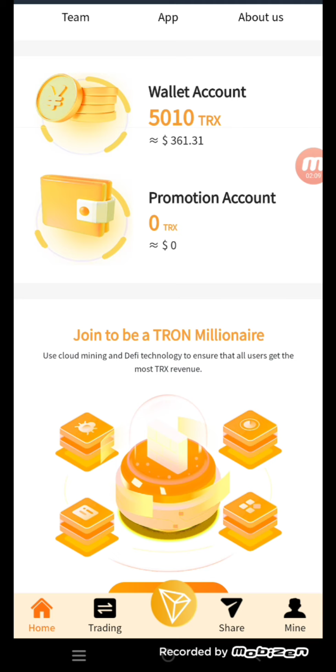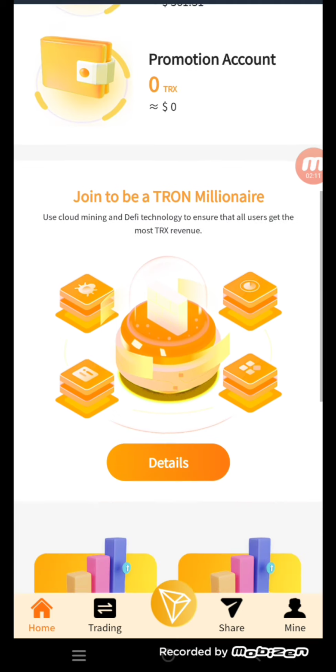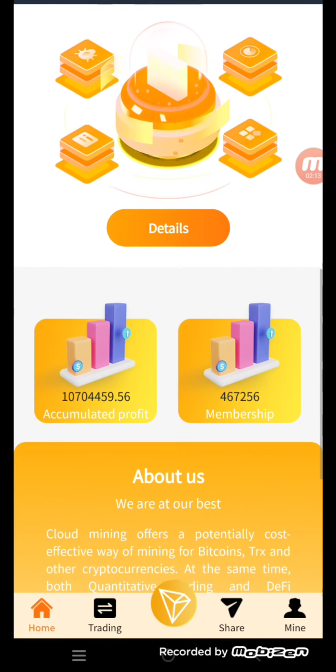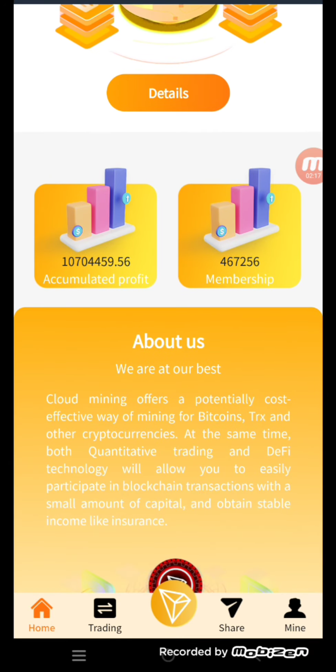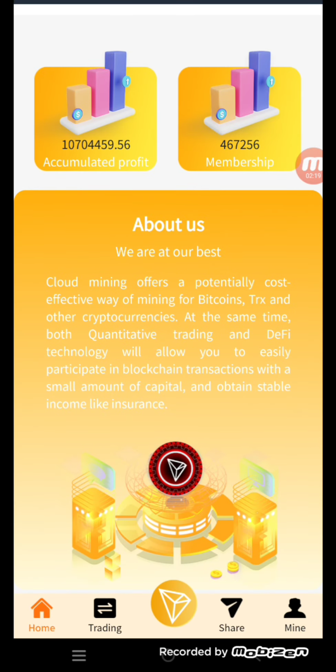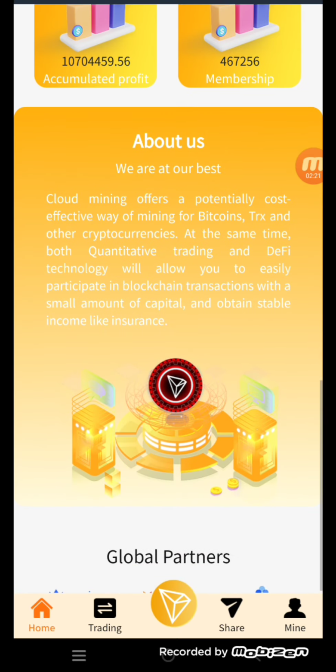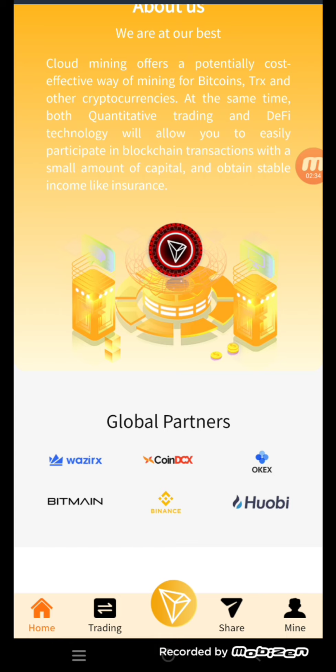Use cloud mining and DeFi technology to ensure that users get the most TRX. Click on the details button and get all information about it. Here you can read about the accumulated profit and membership. About us, we are at our best. Cloud mining offers a potentially cost-effective way of mining for Bitcoin, TRX, and other cryptocurrencies. At the same time, both quantitative trading and DeFi technology will allow you to easily participate in blockchain transactions with a small amount of funds and obtain stable income like insurance. Here are some global partners of this website, in which WazirX, Coinbase, Fox, Bitmain, Binance, and Huobi are included.